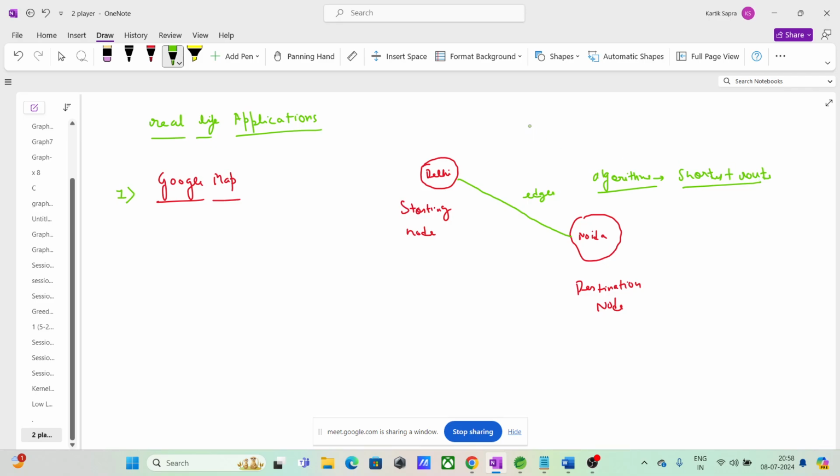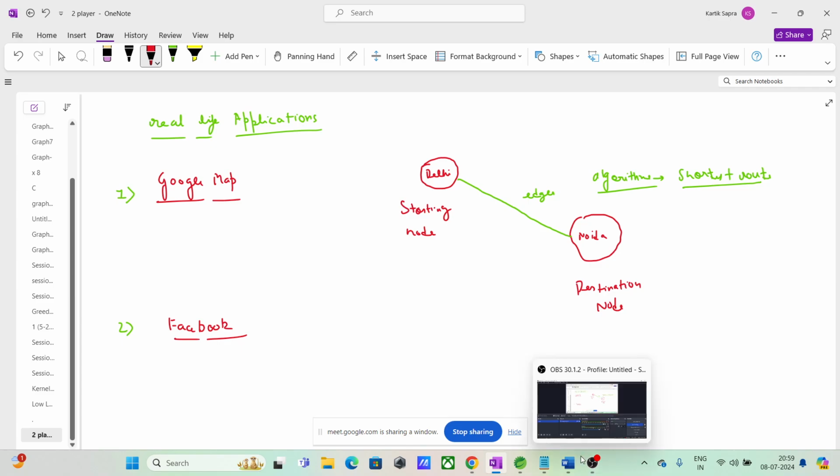How many of you have used Facebook? कितने लोगों ने यहाँ पे Facebook यूज किया भाई? काफी लोगों ने यूज किया, right? So if you talk about Facebook, Facebook is also a graph of people, right?